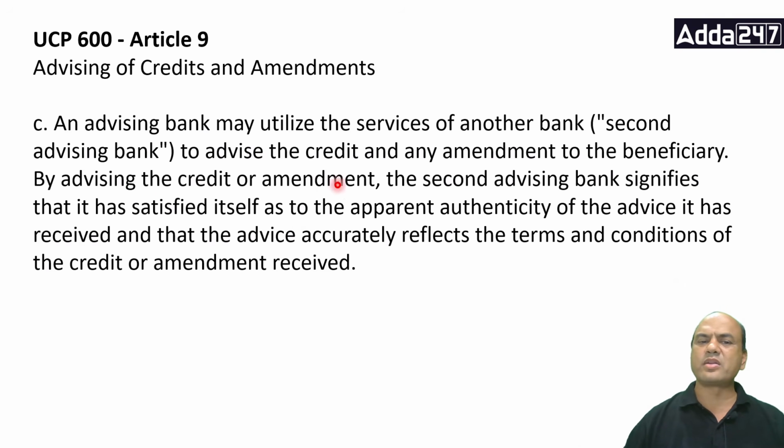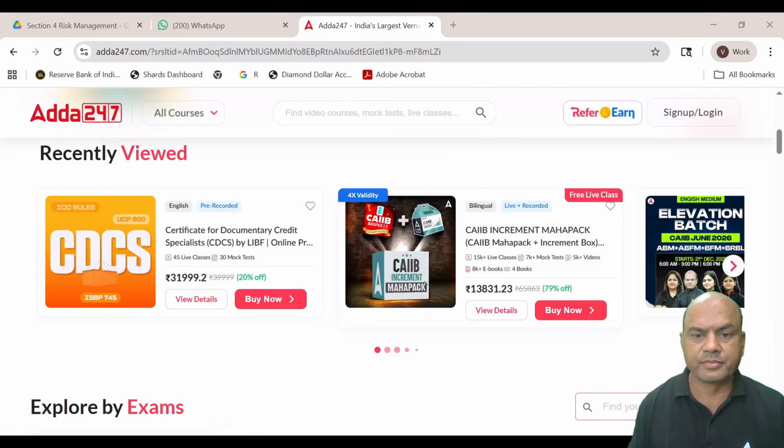By advising the credit or the amendment, the second advising bank signifies that it has satisfied itself as to the apparent authenticity of the advice it has received, and that the advice accurately reflects the terms and conditions of the credit or the amendment received. So the second advising bank will also act in a similar way. So this was it for the free video.